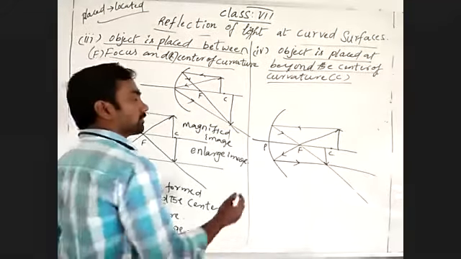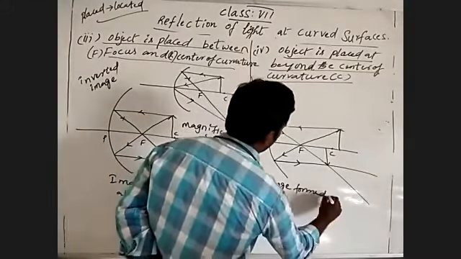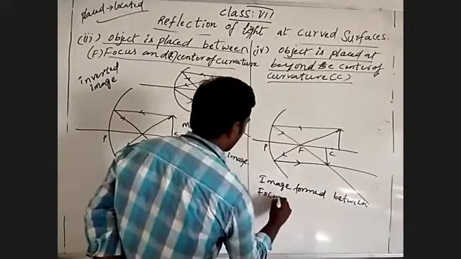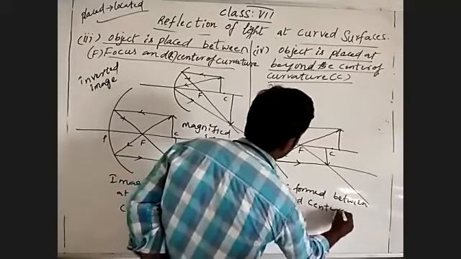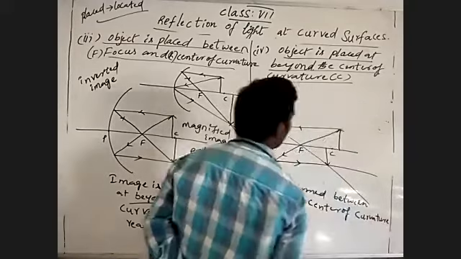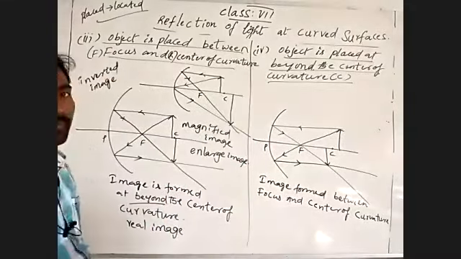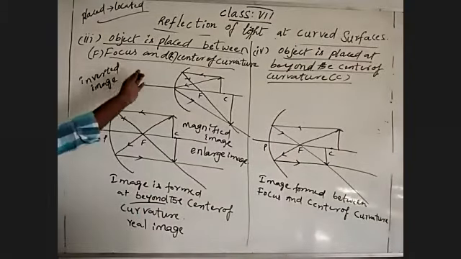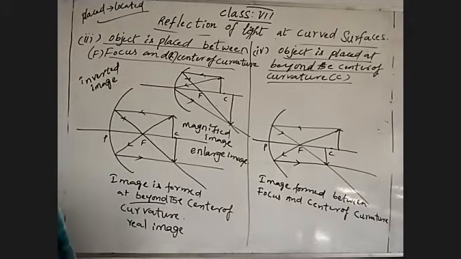See, the object is placed beyond the center of curvature, and the image is formed between focus and center of curvature. Earlier, the object was placed between focus and center of curvature, and the image was formed beyond the center of curvature.